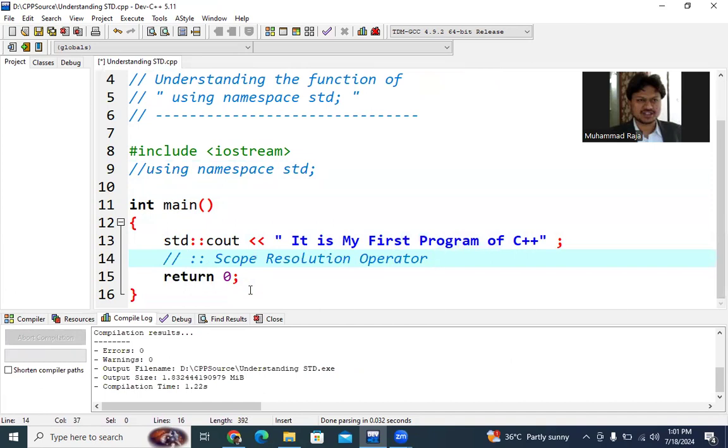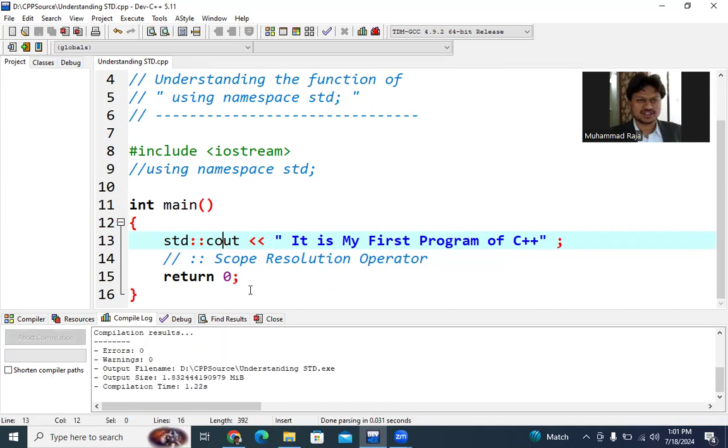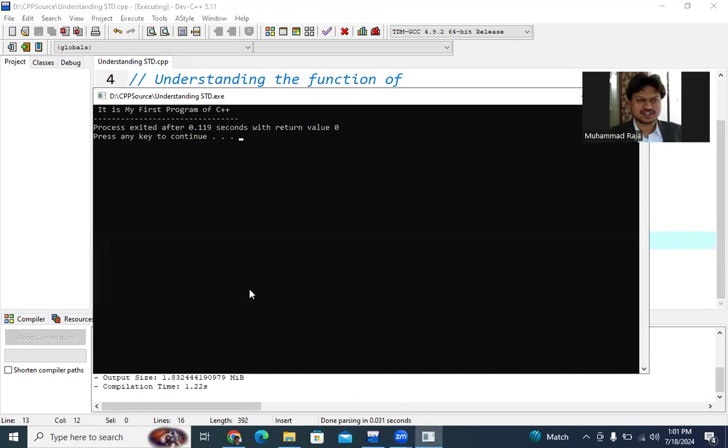This operator will be used in advanced C++ programming, when we will be programming in our second section after the basics, for advanced level programmers, where we are using C with classes. There, this scope resolution has very, very important implications. So we just put it here directly: std scope resolution will resolve the scope of cout. Now again, save it and F9 to compile. Check it out, 0 errors, 0 warnings. Yes, you can run this program. The answer is also the same.